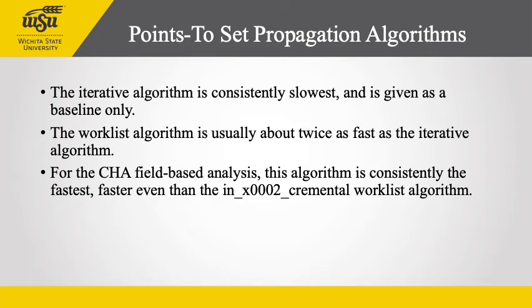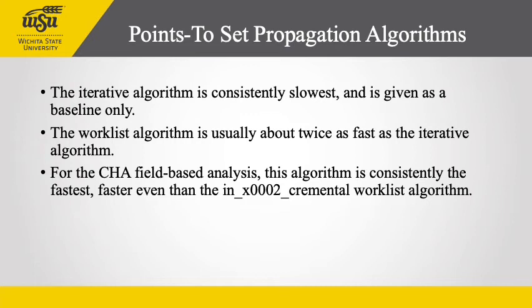And the graph space column shows the space needed to store the original pointer graph, and the remaining space shows how much is needed to store the points-to sets. The worklist algorithm is usually about twice as fast as the iterative algorithm. For the CHA field-based analysis, the algorithm is consistently faster even than the incremental worklist algorithm.